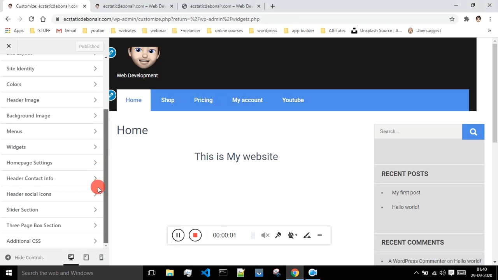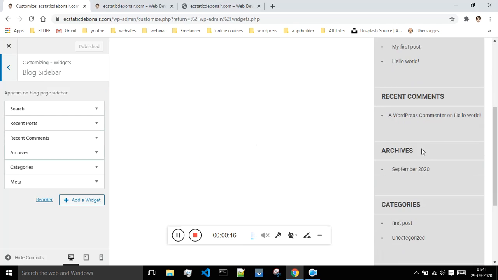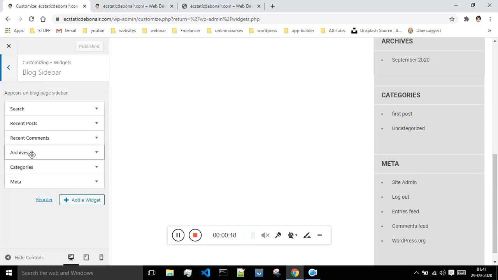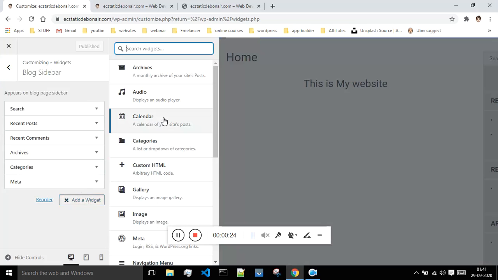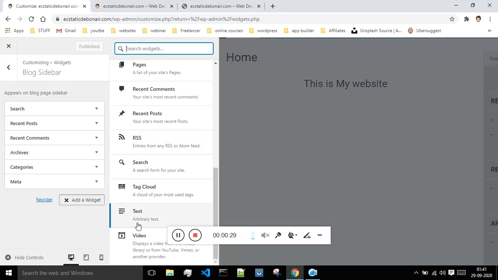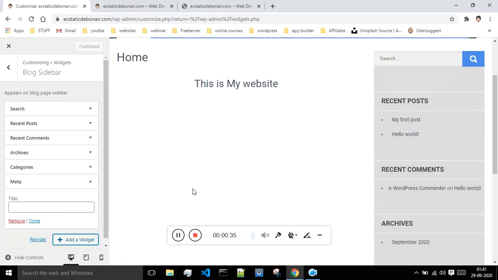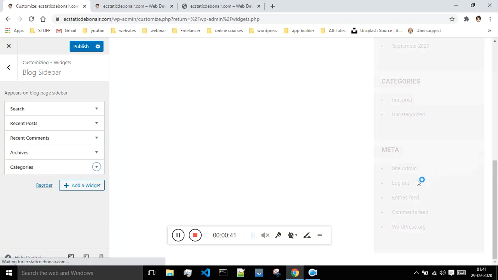So okay guys, we have resolved the network issues. Now our Wi-Fi is back. So now let me just show you the menu part. This is the place where we left last time, I guess. Okay, block sidebar. So this sidebar is having the search, recent posts, recent comments, all these options. So if you want, you can add something new. Whatever you want to add from this tab, you can add it. Whatever you don't want, you can just remove it. Suppose I don't want this meta tab, I will say remove, and it will be gone.